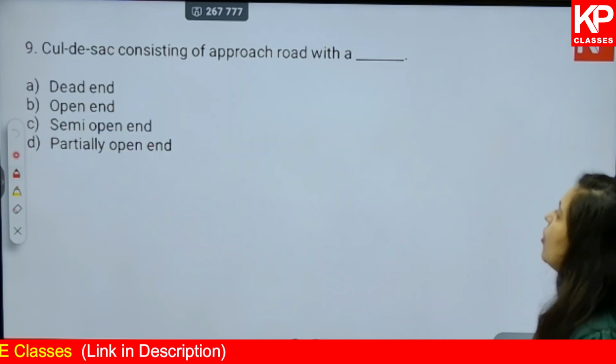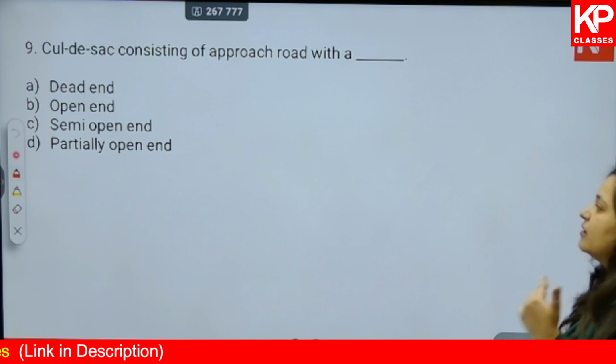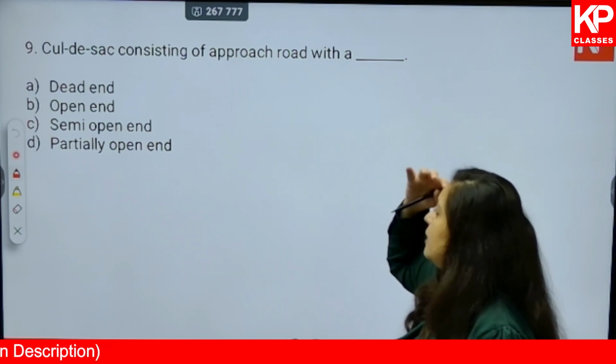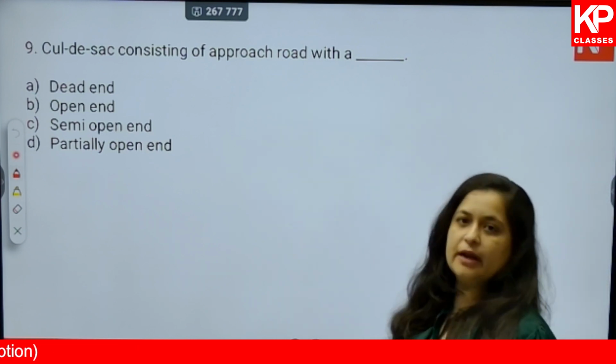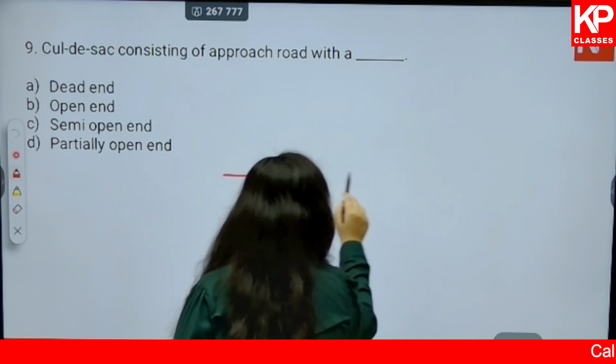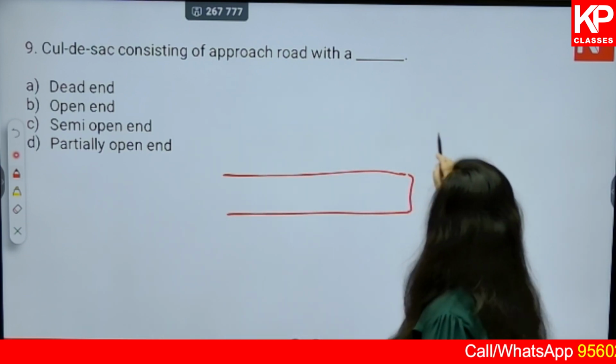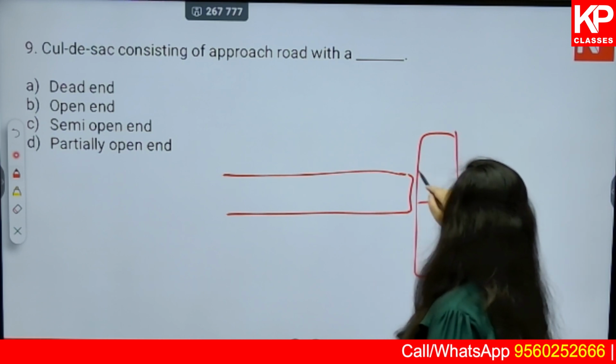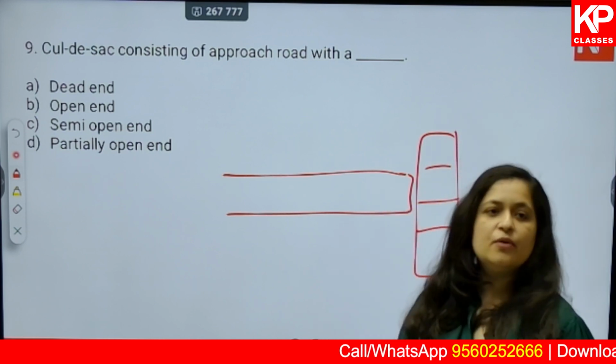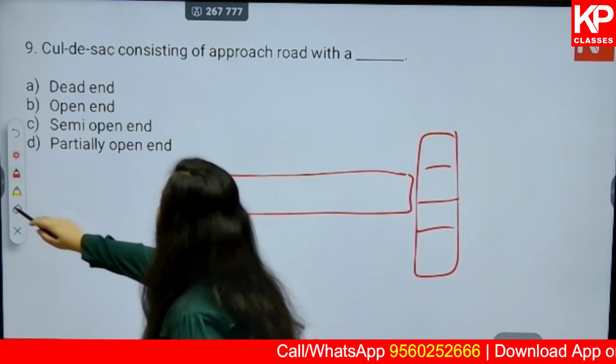Cul-de-sac consisting of approach road with a dead end, open end, semi-open end, partial open end. So what we usually do is, let's say this is the road that we are talking about and the road is ending over here, you have some building somewhere here. Okay, in this case we go ahead and give a cul-de-sac. How do we do it?